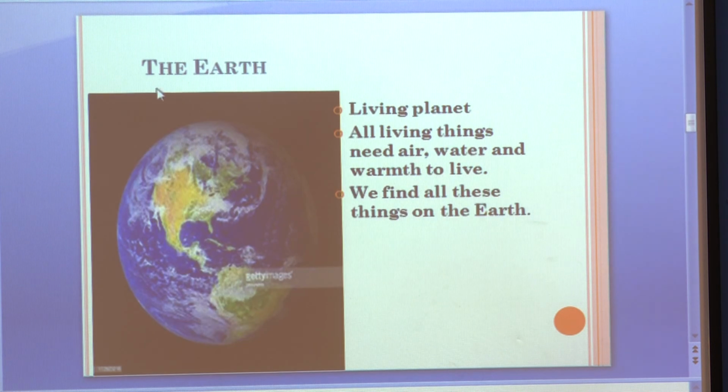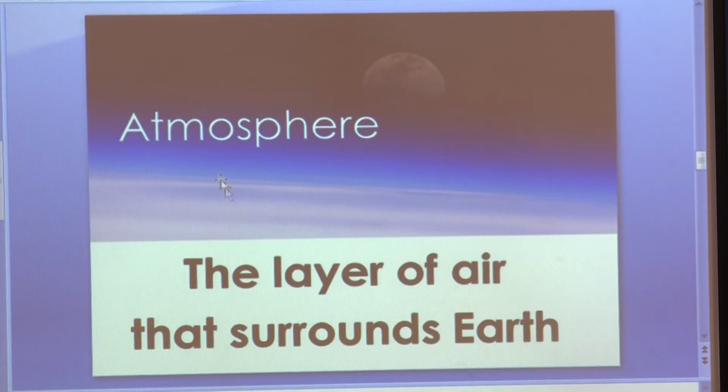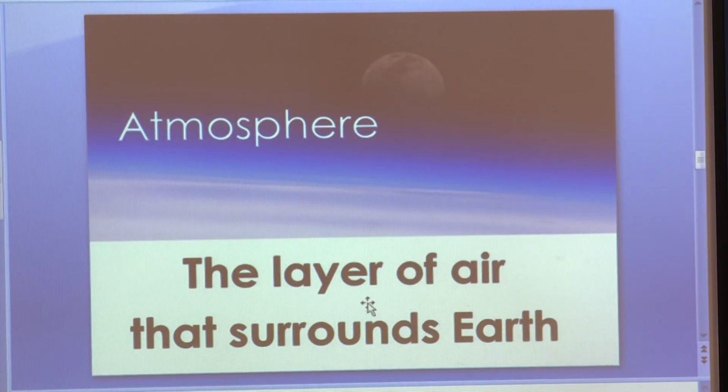Next, we have seen that the Earth is a living planet. Why? Because all living things need air, water and warmth to live. We find all these things on the Earth. Apart from this, the Earth gets heat and light from the sun. And here we have seen that the layer of air that surrounds the Earth is called the atmosphere.